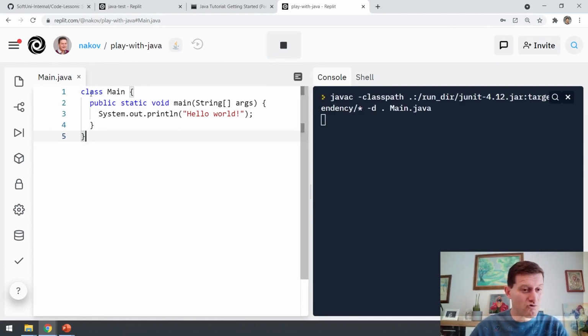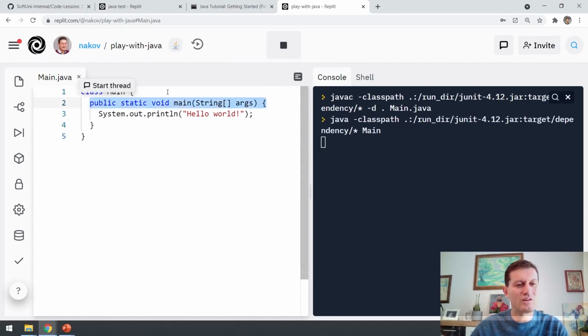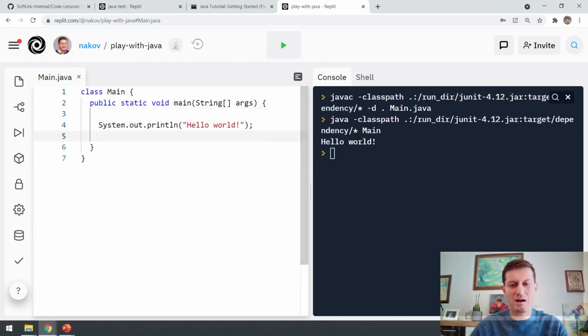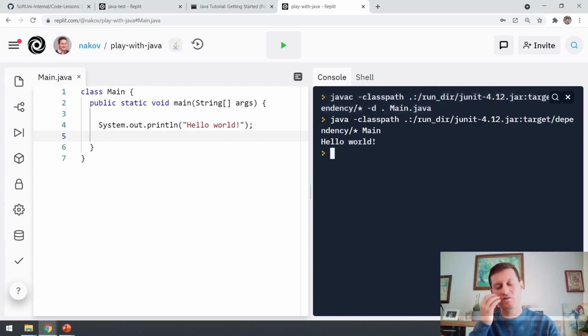In Java, we usually have some class definitions, some method definitions, and we'll learn later about them, but this is the place where we put our commands. I will explain about compilation later.